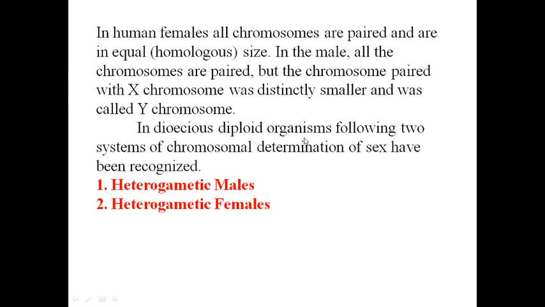One, heterogametic males, and the second, heterogametic females. Gamete, you know, sperms and ova are called gametes. Hetero means different, different gametes. Heterogametic males and heterogametic females. These are the two types.